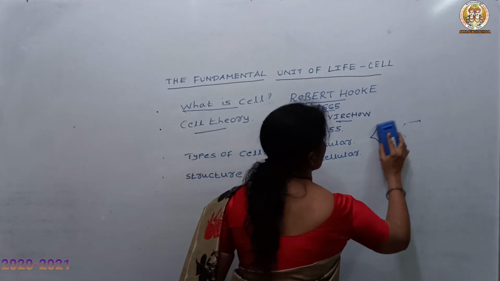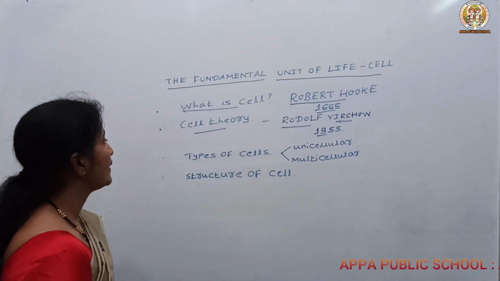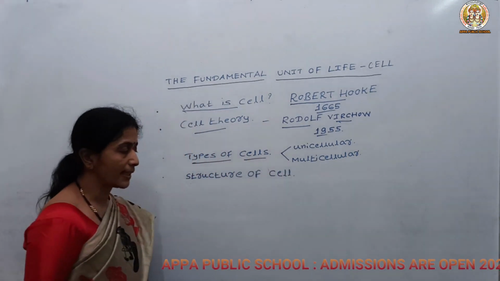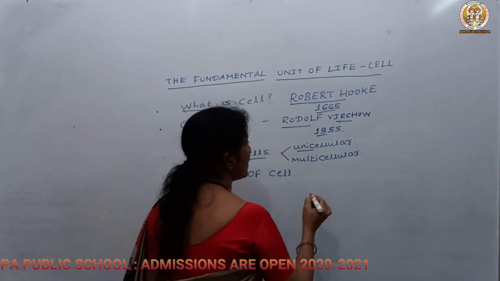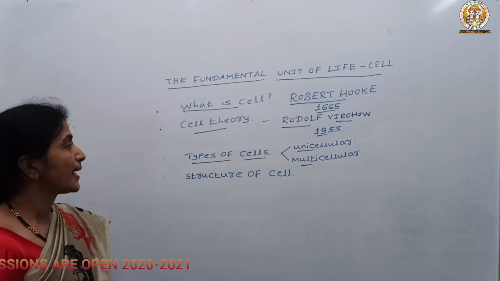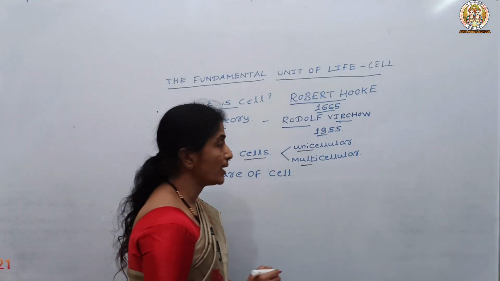Then later on, depending upon the number of cells in an organism, they are divided into unicellular and multicellular. Uni means single, and multi means many. So if a single cell is present, then it is considered unicellular.